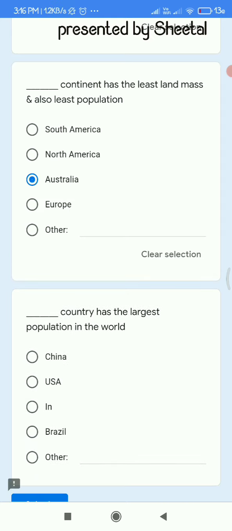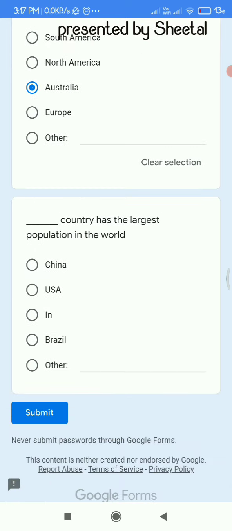Next, the country that has the largest population in the world. So it is China, USA, India and Brazil. So there is a typing mistake. Here we all know the highest populated country today is China. So the right answer is China.